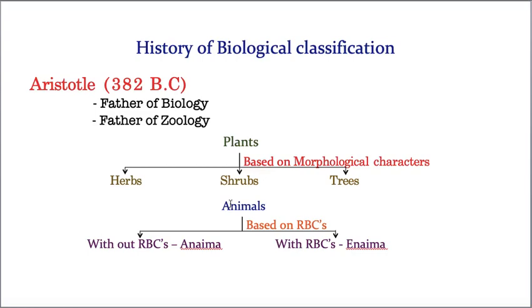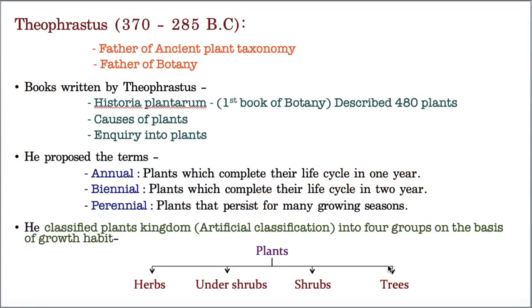He also attempted to classify animals based on the RBCs. Again, he classified these animals into two groups. The first one is Anaima and the next one is Enaima. Anaima means these are the organisms in which RBCs are absent in their blood. If RBCs are absent in their blood, then they are called as Anaima. Whereas if RBCs are present in their blood, then that is called as Enaima. Hope you understood. Now, the next classification is Theophrastus.